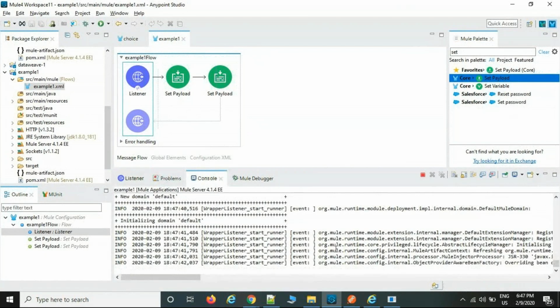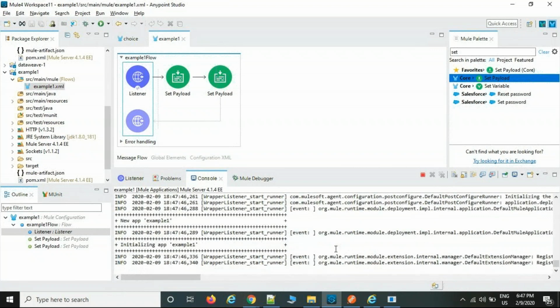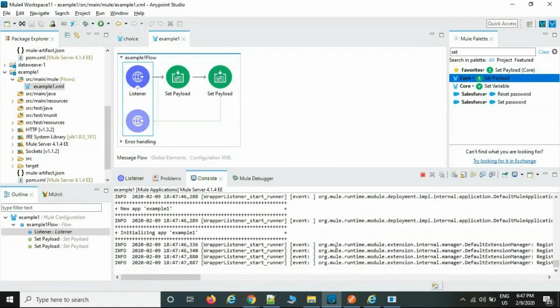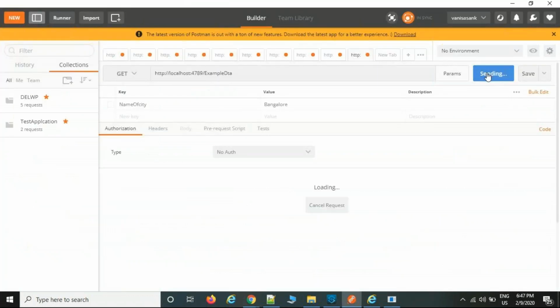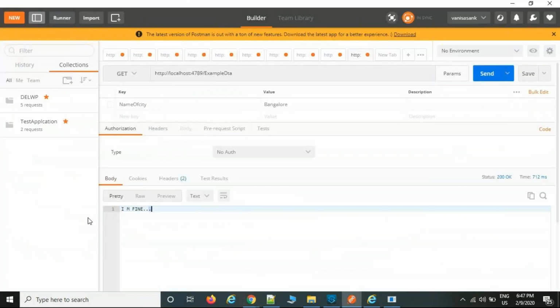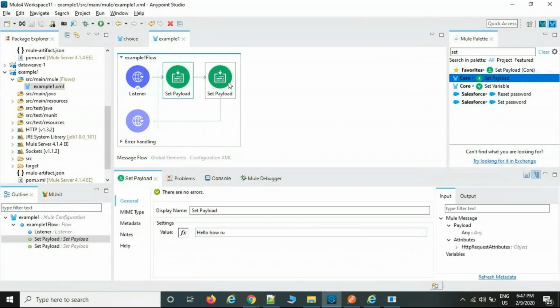Now the application has been deployed. Now you can send a request and you can see the output. I am fine. Because payload data is always overriding, the latest payload is the final output.